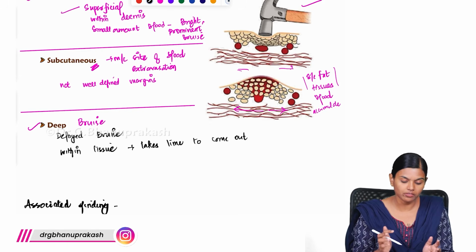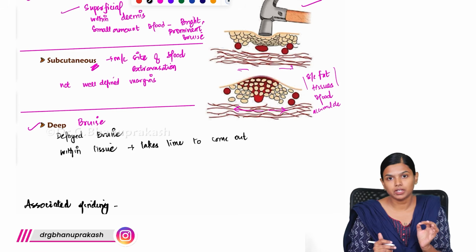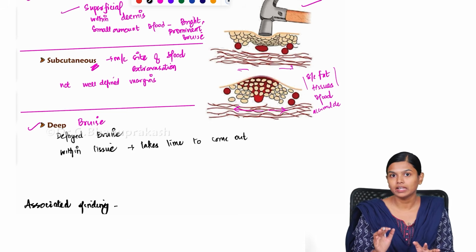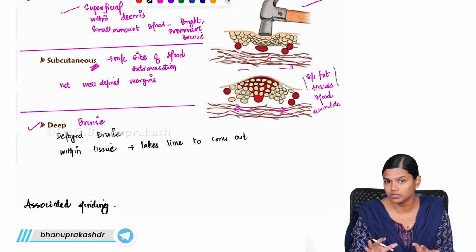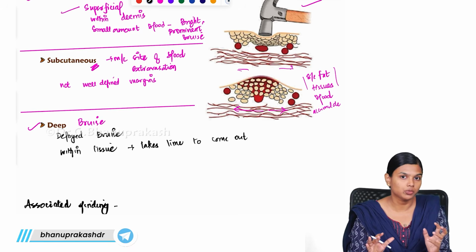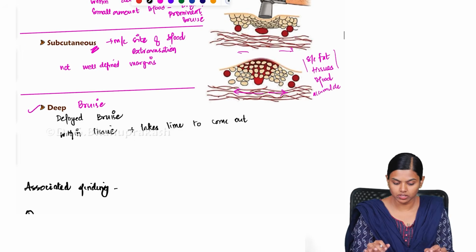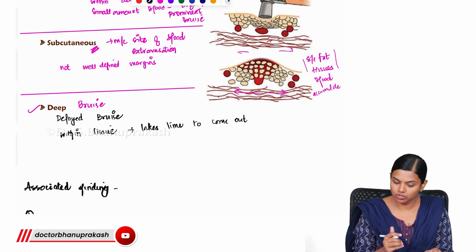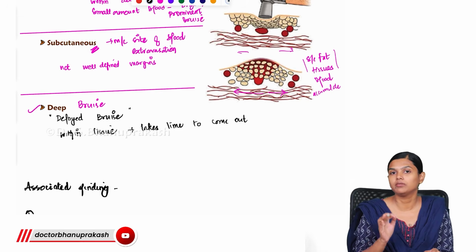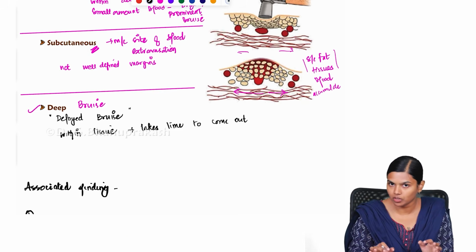So the importance of this is that when you suspect a bruise over those areas, where you have muscle tissues very tightly placed, you have to carefully examine, especially in the scalp also. It will not be readily visible, you have to palpate. Only by palpation you will be able to identify scalp bruises. So these areas you have to give some extra attention to find these deep bruises. It is also known as delayed bruise. It will go deep into the muscle and tissue, and because of that it will be visible only after some time. So these are the 3 important types of bruises.